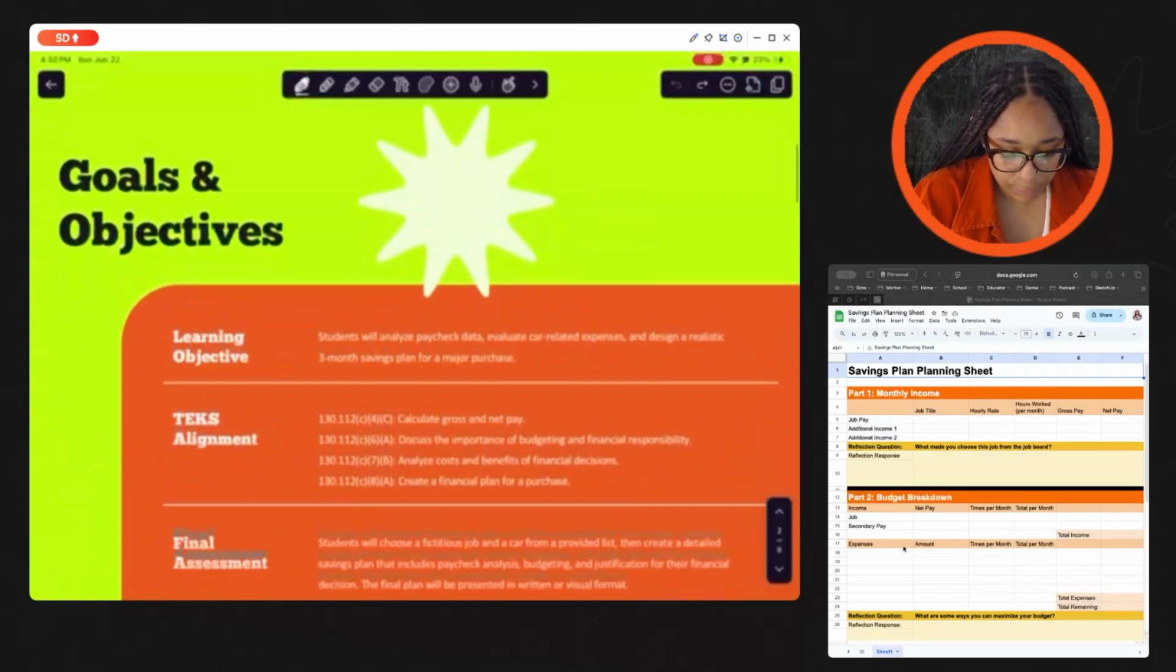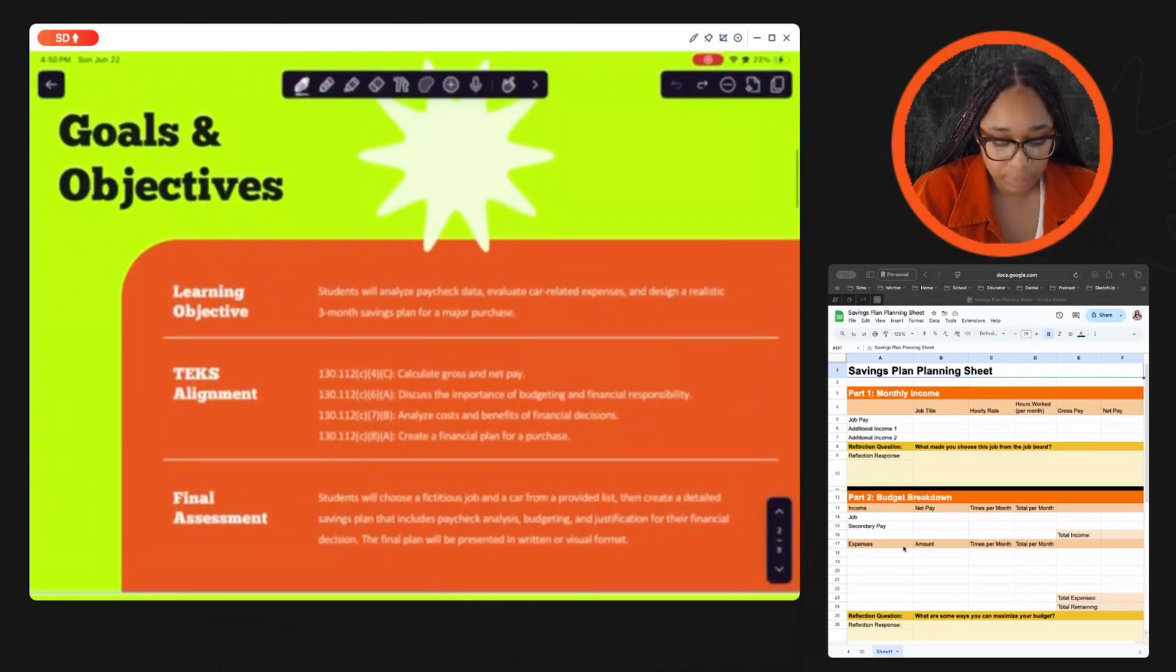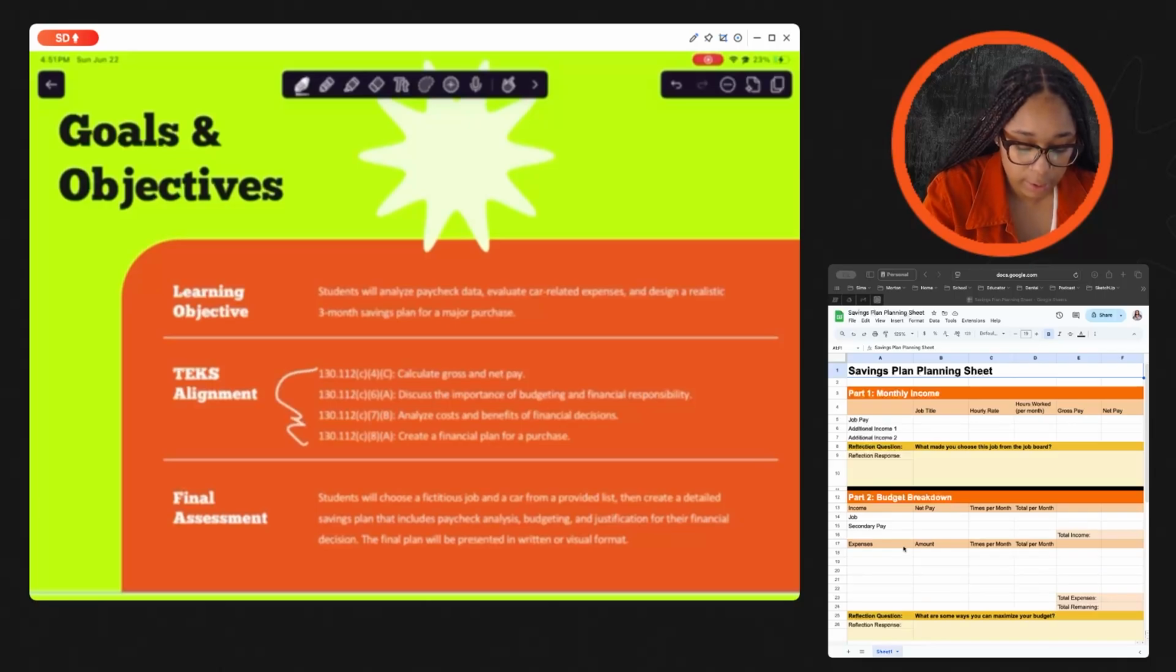Car goals. All right, so remember our goals and objectives. Students, you will learn how to analyze paycheck data, evaluate car-related expenses, and design a realistic 3-month savings plan for a major purchase. Of course, we have to have all of our TEKs, so if you are doing your TEK tracker, go ahead and mark these off so that when I give you your grades, you can plug these in.